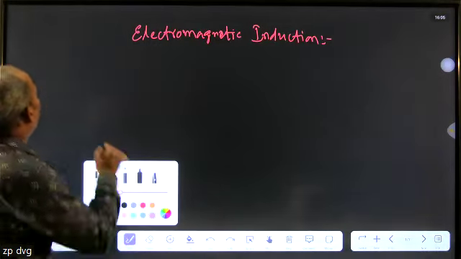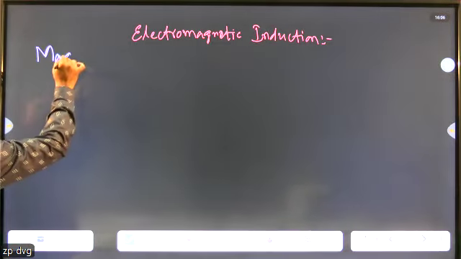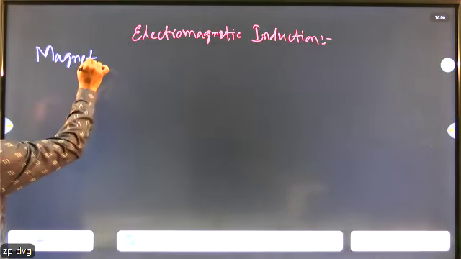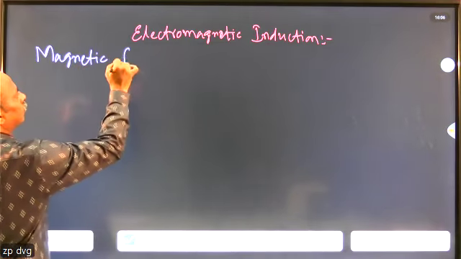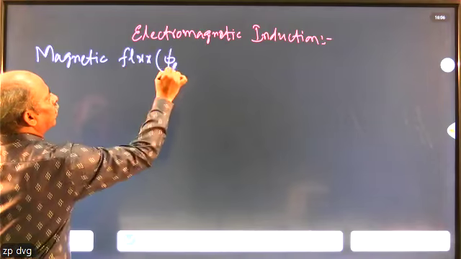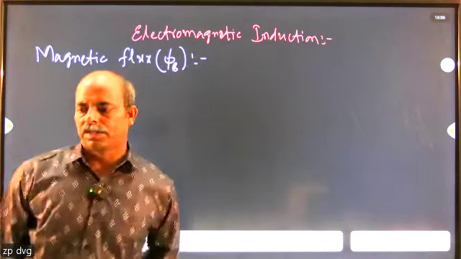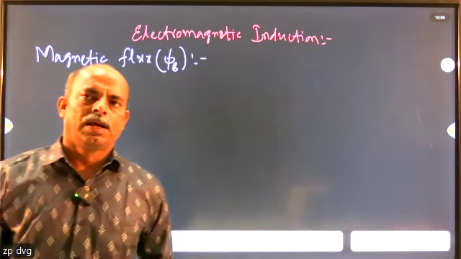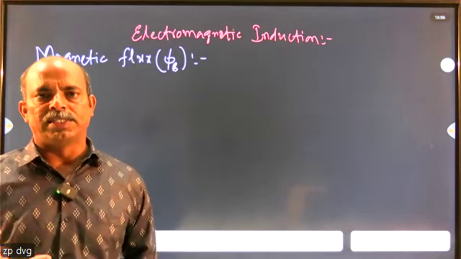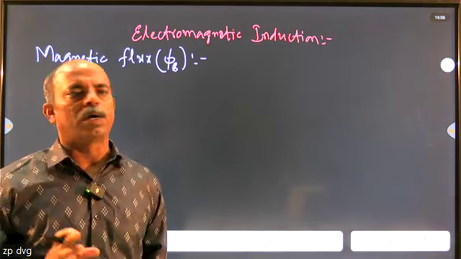Among them, one of the physical quantities that we studied is magnetic flux, which is represented by phi B. So what do we mean by magnetic flux? Magnetic flux is the number of magnetic field lines crossing a given area in a normal direction.